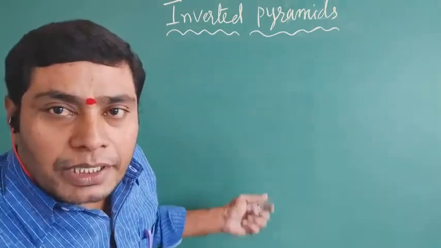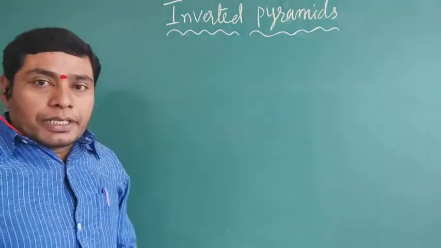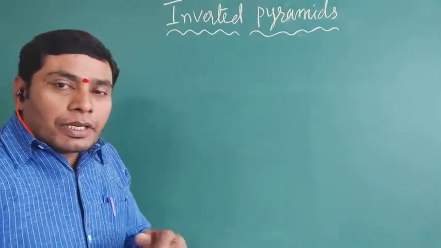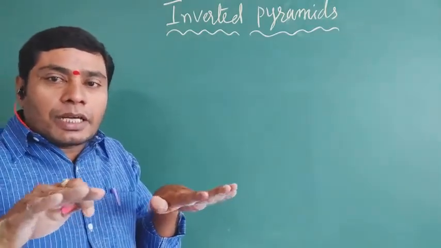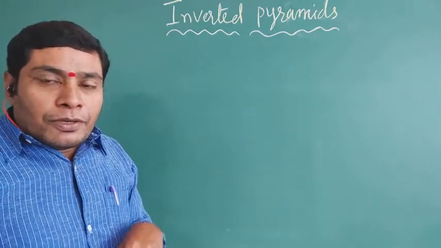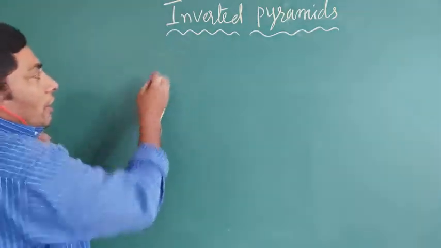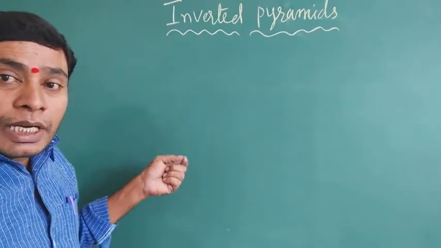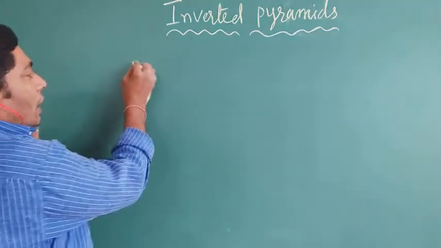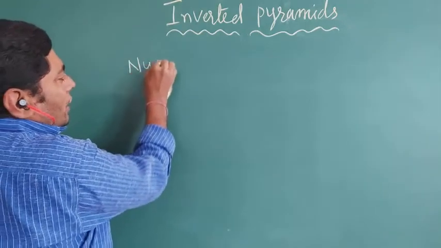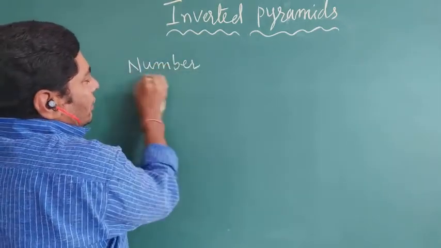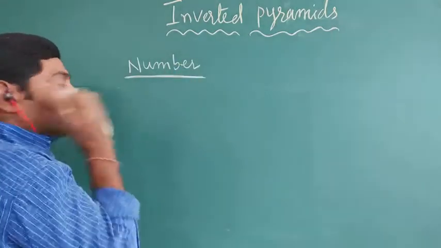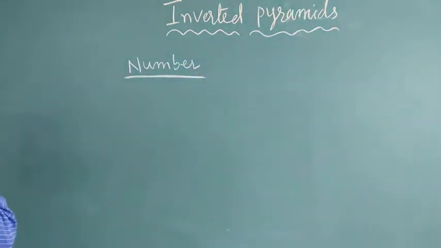That is inverted pyramids. Inverted means not straight; the base is not broad. So here, the ecological number pyramid is inverted. In the number pyramid, it is inverted. So what is the example going on here?